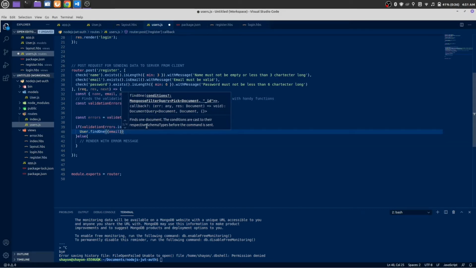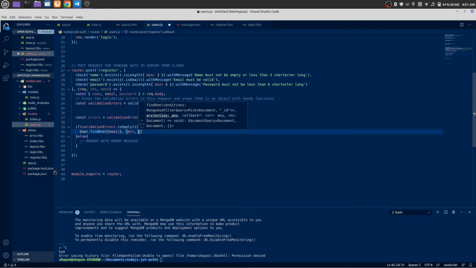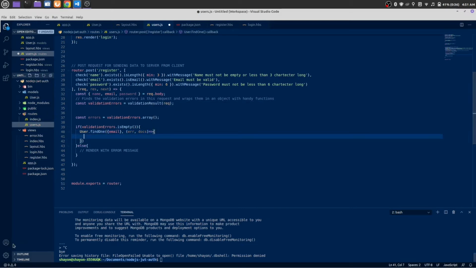We will search by email, and here will be a callback function. It will take 2 parameters, error, and the second one will be docs. You can name the parameter anything you want.